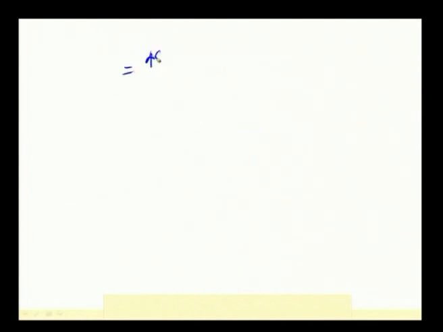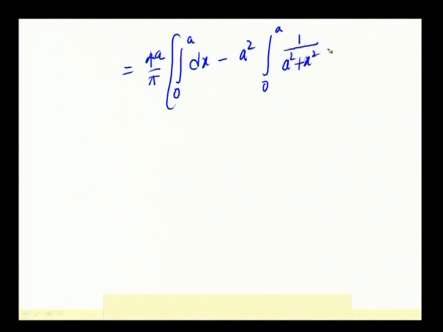This is written as 4a by pi integral 0 to a dx minus, that a square I will take outside, integral 0 to a 1 by a square plus x square dx.